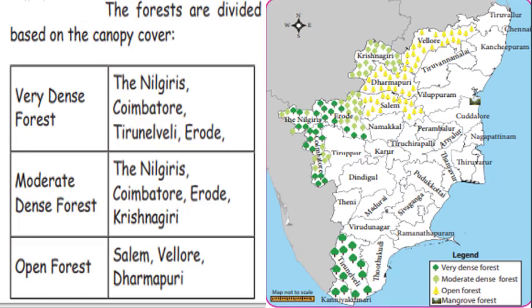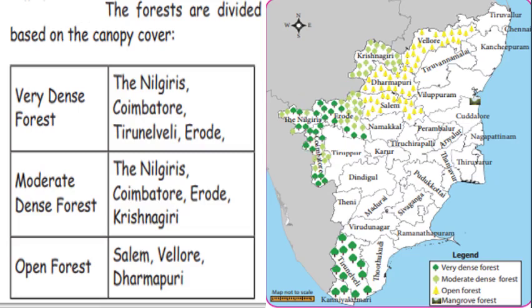Okay, first, very dense forest, that means thick forest, very thick forest. Okay, let's see places with very dense forest: the Nilgiris, Coimbatore, Tirunelveli and Erode. Okay, the second one is moderate dense forest. Moderate, that means average in amount. Okay, now let's see the places: the Nilgiris, Coimbatore, Erode and Krishnagiri.